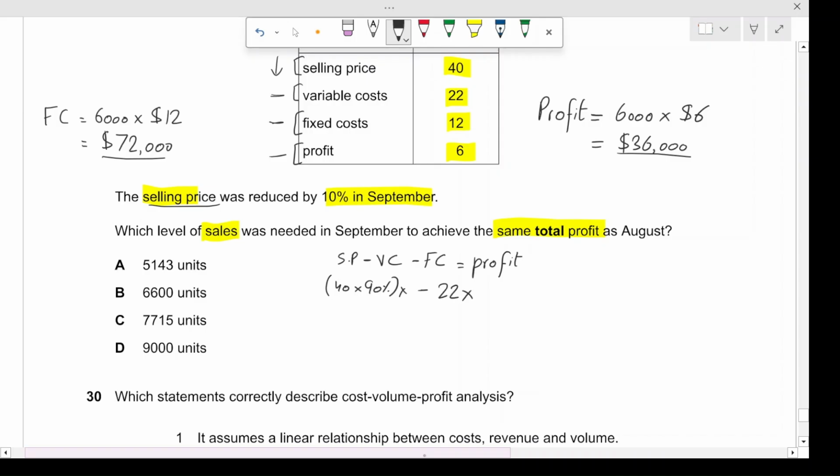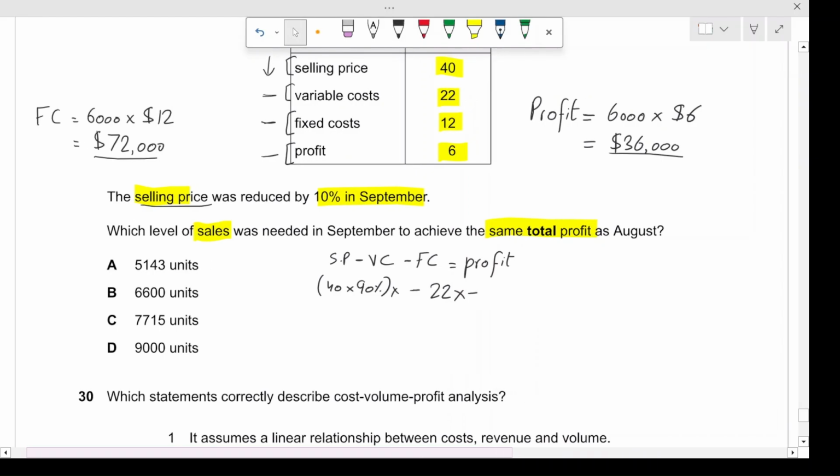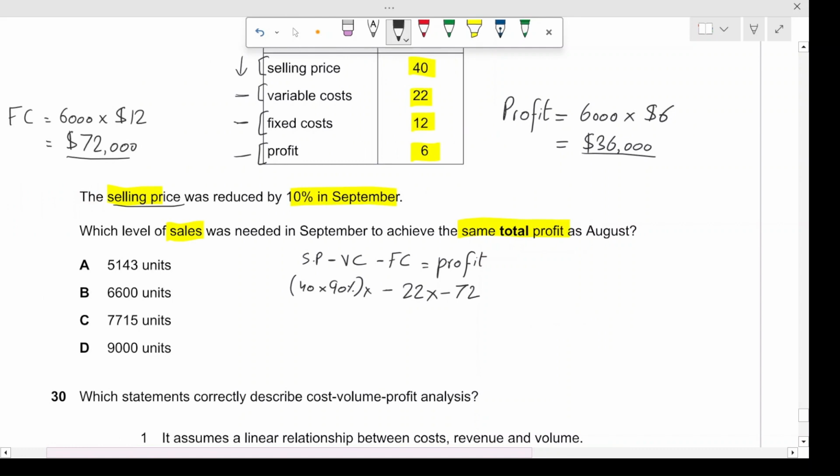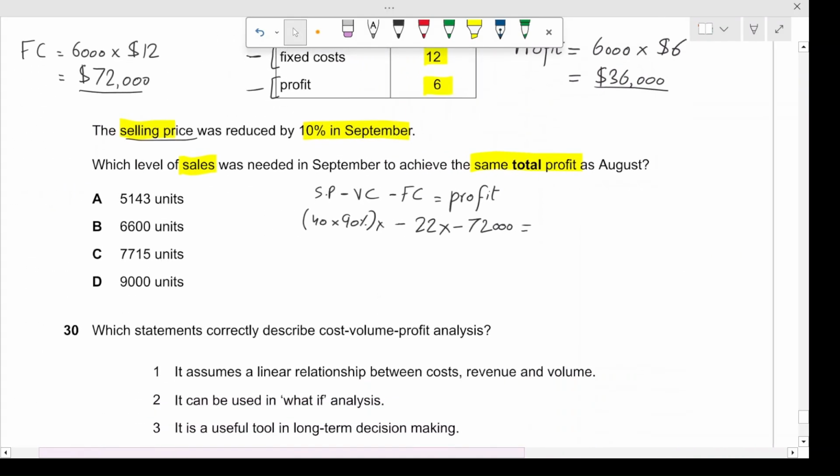So 22X, because the variable cost is also linked with the volume, minus the $72,000, right? The $72,000. This amount will remain fixed regardless of the volume that is going to be produced. So it will remain in as a constant, right? And the profit, which would be of $36,000.